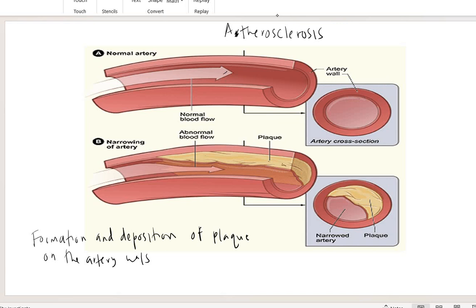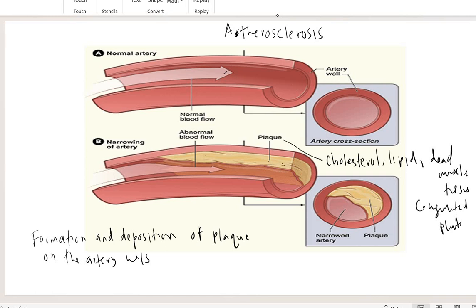This plaque is made up of cholesterol, so if we eat too much cholesterol food, plus lipid, dead muscle tissues, and also coagulated platelets.